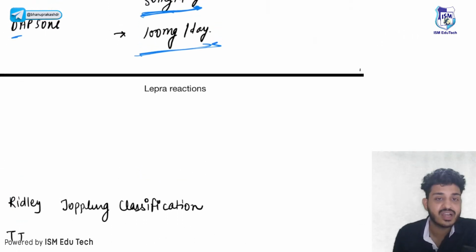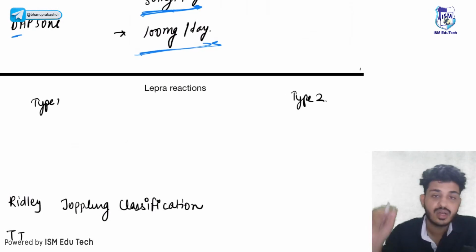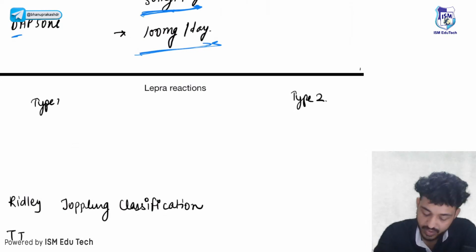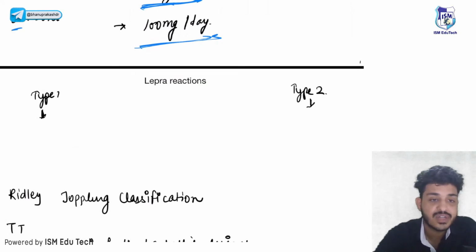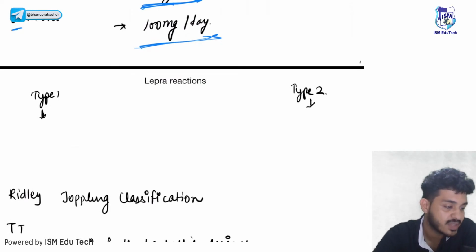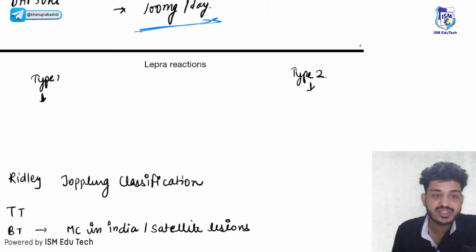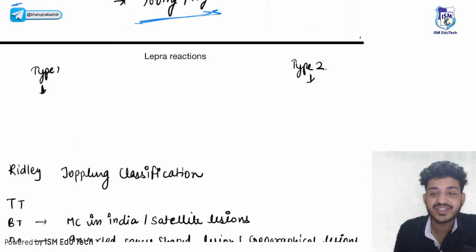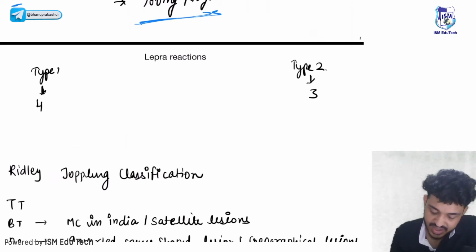Let's talk about lepra reactions. In leprosy there are two types of reaction. First one is your type 1 reaction, second one is your type 2 reaction. Can anyone tell me, in type 1 reaction, which type of hypersensitivity will be there, and which type of hypersensitivity will be there in type 2 reaction? You just need to make it 5, right? So type 1 reaction will be type 4 hypersensitivity, and type 2 reaction will be type 3 hypersensitivity. This you should remember.